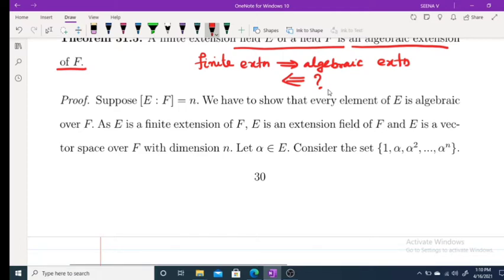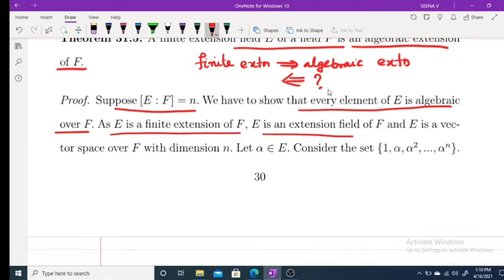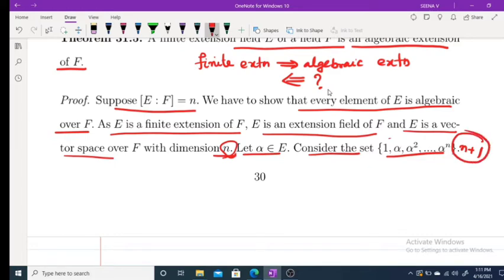Suppose E is a finite extension of F and the dimension of E over F is equal to n. We have to prove that every element of E is algebraic over F. As E is a finite extension of F, E is an extension field of F and E is a vector space over F with dimension n. Let alpha belong to E, and consider the set 1, alpha, and so on up to alpha raised to n, which consists of n plus 1 elements. Dimension is n. Therefore, any set containing more than n elements is linearly dependent.